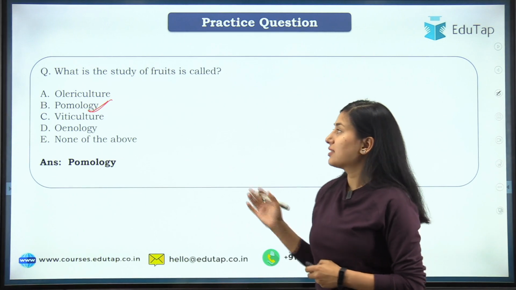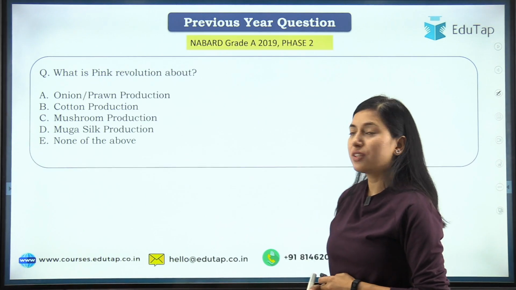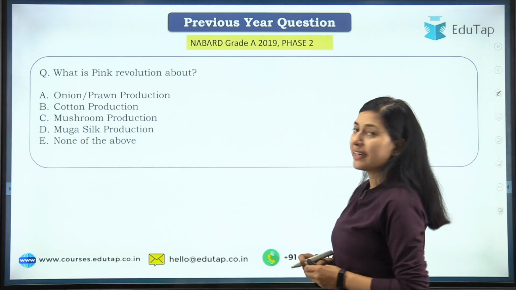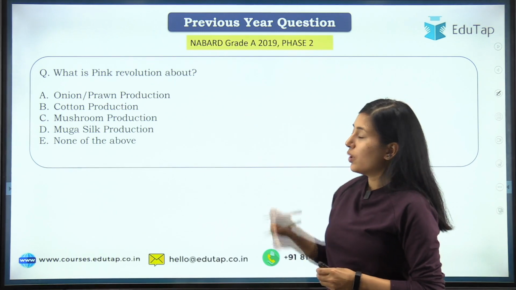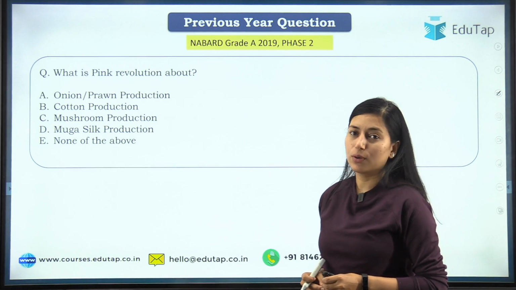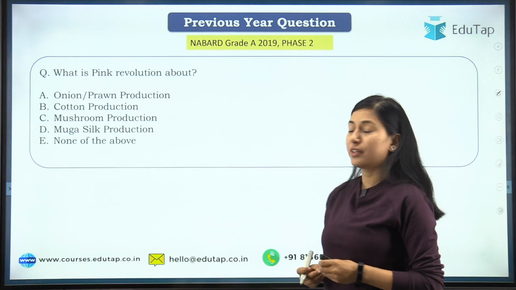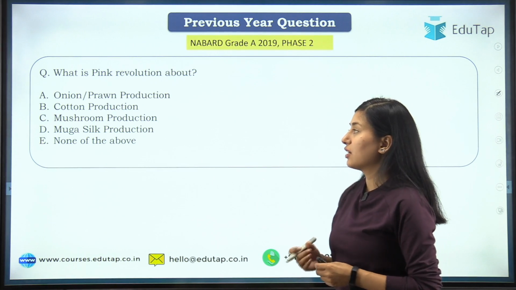Students, that was this. Now moving on to the next question, which has come in NABARD Grade A 2019 Phase 2. What is pink revolution about? Okay, your options are onion, prawn production, cotton production, mushroom production, muga silk production, none of the above.